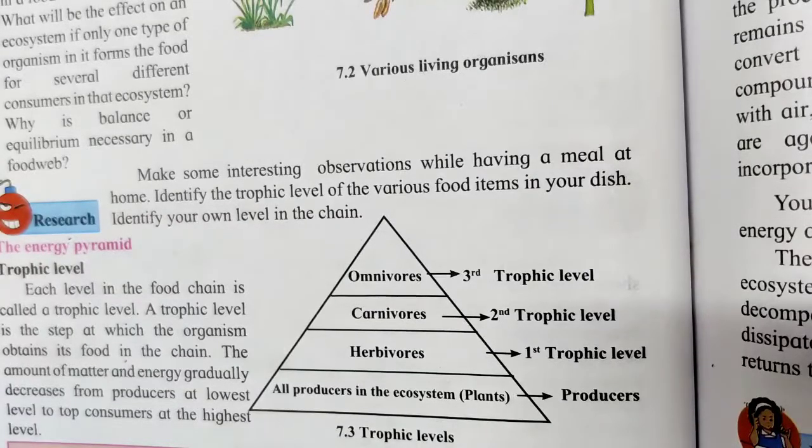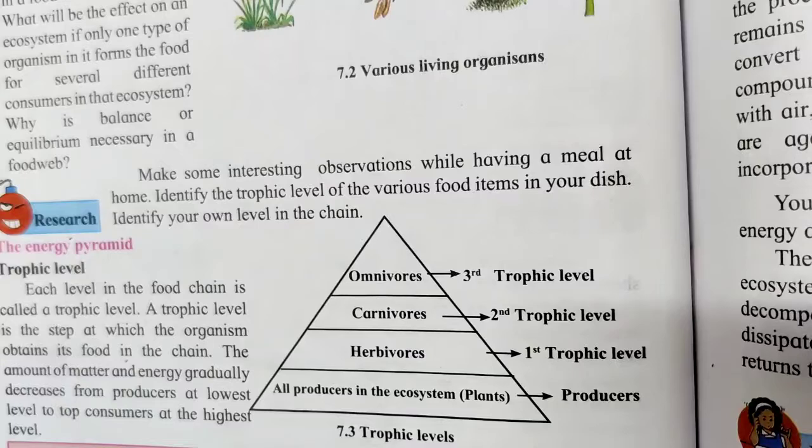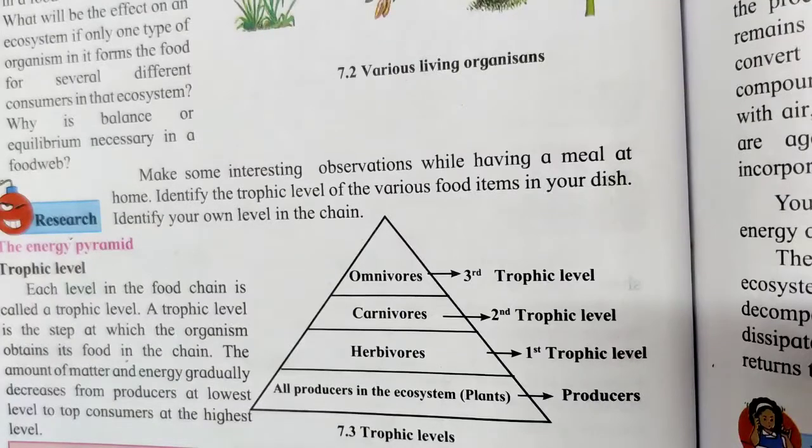So, in the pyramid, at the base are the producers, which absorb the solar energy and through photosynthesis produce the food. Herbivores take the first trophic level and carnivores are the second trophic level, omnivores are the third trophic level.